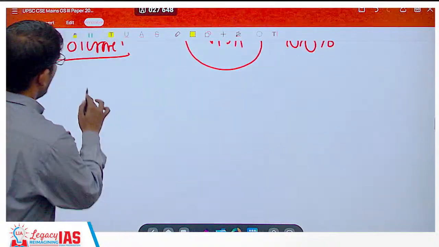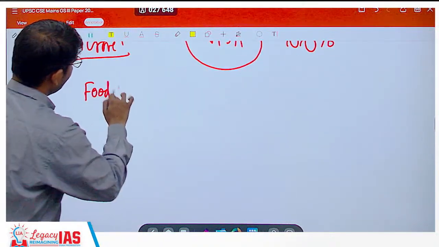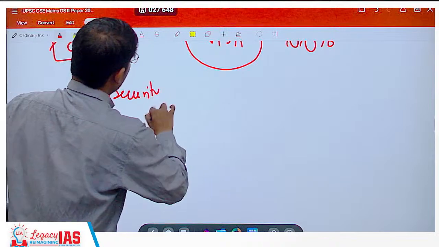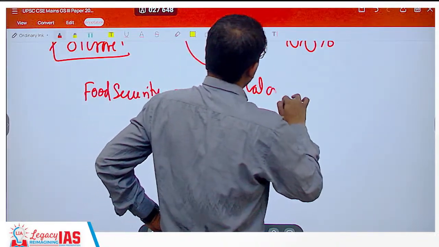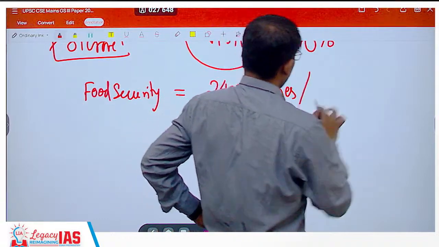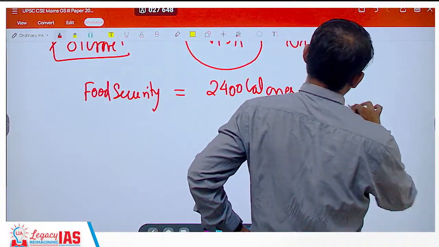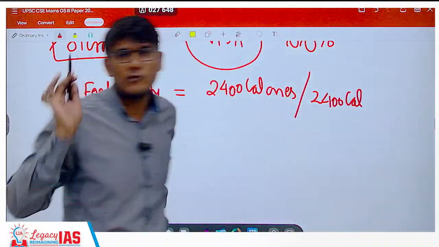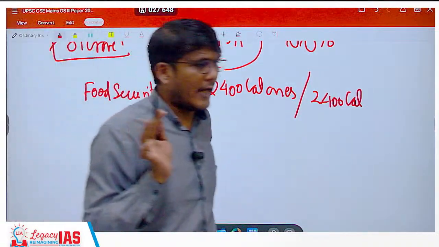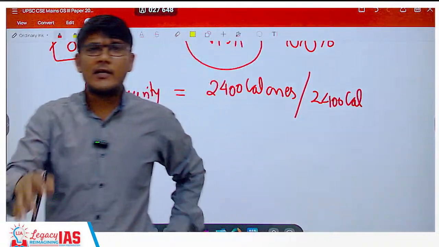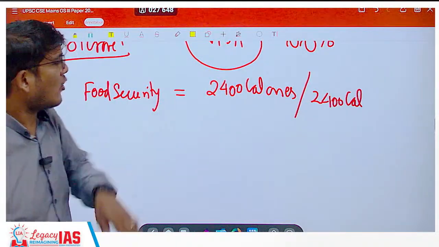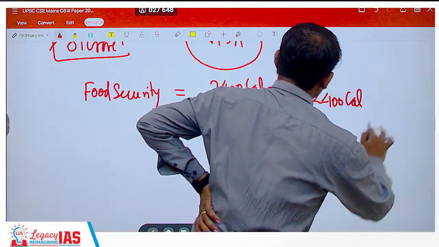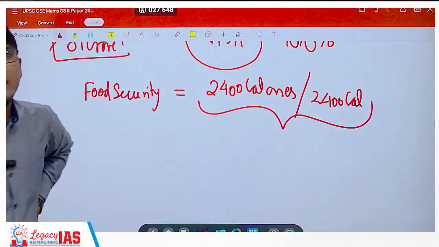Let us understand. When you talk about food security, it is simply that you require 2400 calories and you are able to get 2400 calories. This is food security. Simple. End of story. You can eat just rice and wheat, these two, and get this food security. But nutritional security is: where does this 2400 calories come from?